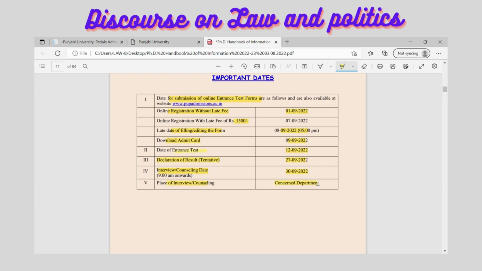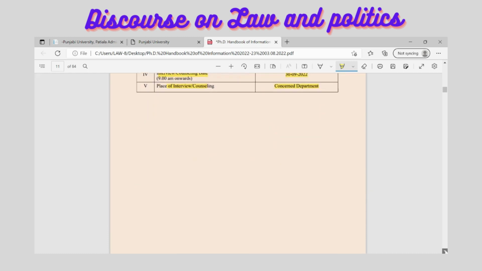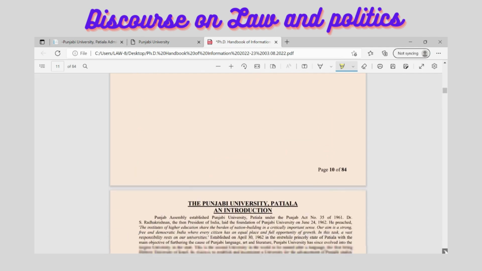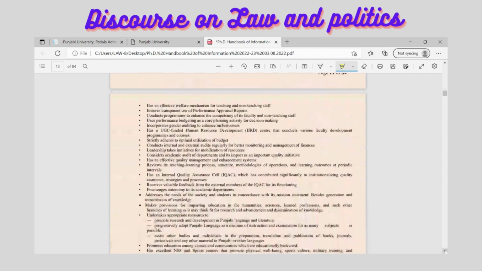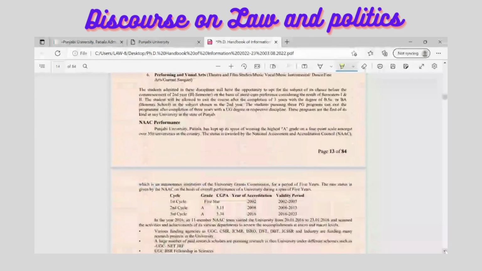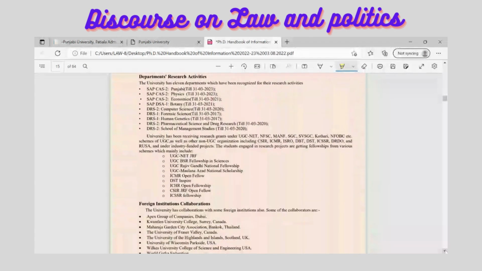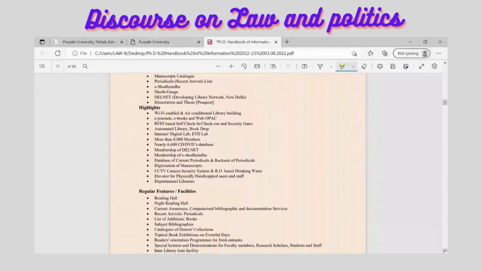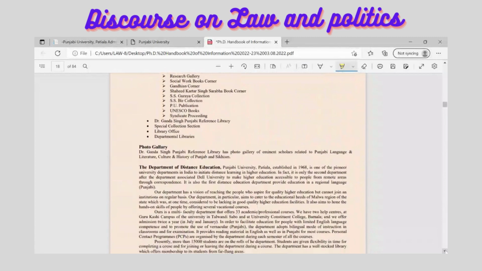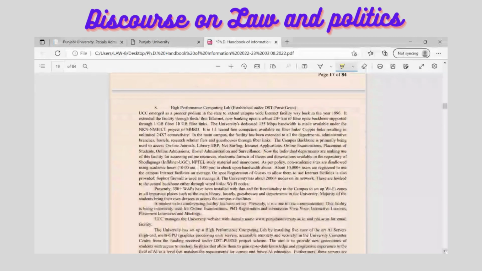So if you are looking for admission in the PhD program in law, then of course the interview is going to take place at the faculty of law at the Punjabi University, which is in Patiala. So information has been given, but we need not focus much on this. We need to go to some important basic information given here, and we will look into how and why you need to take admission here. What are the good things about this university?